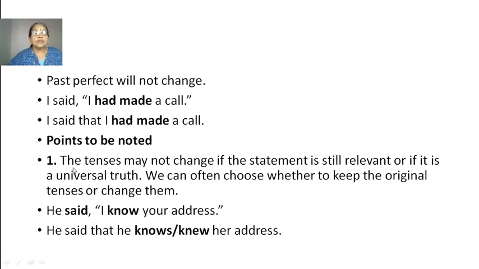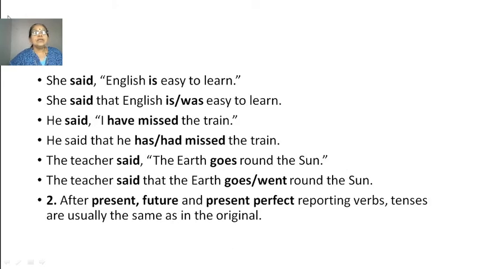Points to be noted. The tenses may not change if the sentence is still relevant or if it is a universal truth. Just now I told you about this. We can often choose whether to keep the original tenses or change them. He said, "I know your address." He said that he knows her address. She said, "English is easy to learn." She said that English is easy to learn. So you cannot write "was" here, it's wrong.